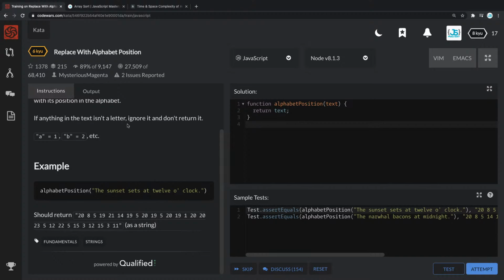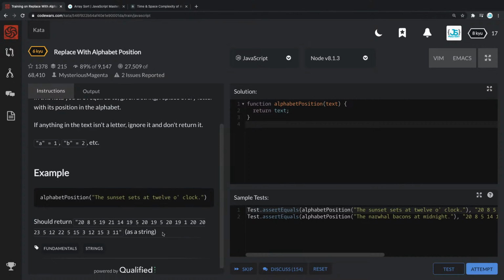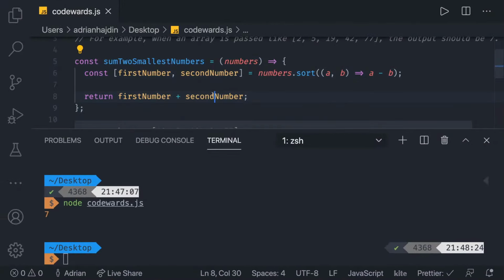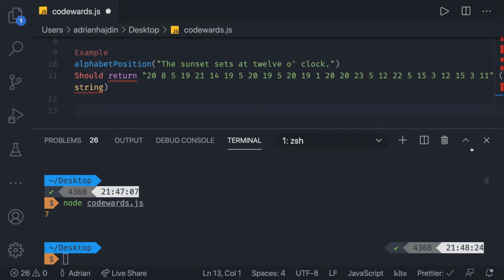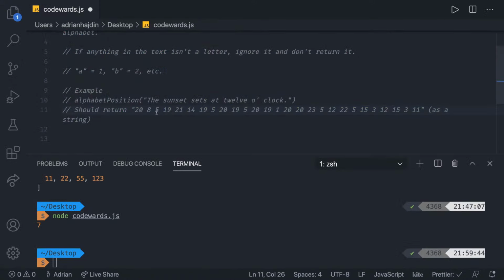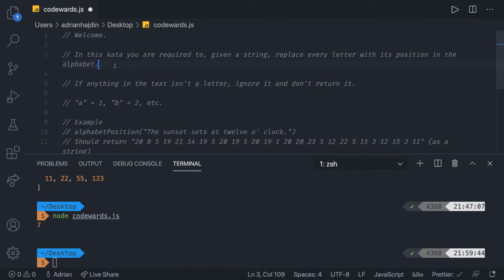So let's keep moving forwards. In this case, we want to take all the letters from the alphabet and map them as numbers. So I'm going to take this whole thing in here and paste it to our Visual Studio Code. I'm going to make this a bit smaller, it doesn't have to be that big, and make it a comment. I think somebody asked, how do you make everything a comment at once?